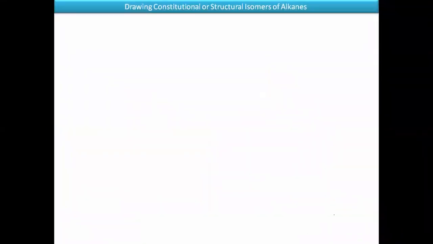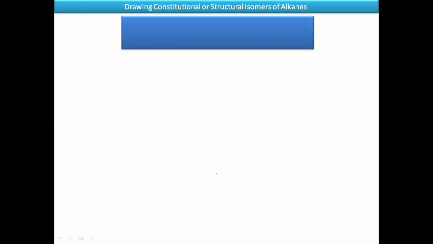Now, how do we draw the constitutional isomers of alkanes? We study their drawing styles here. One example is the constitutional isomers with the molecular formula C6H14, that is hexane. We will see it with this example, hexane.